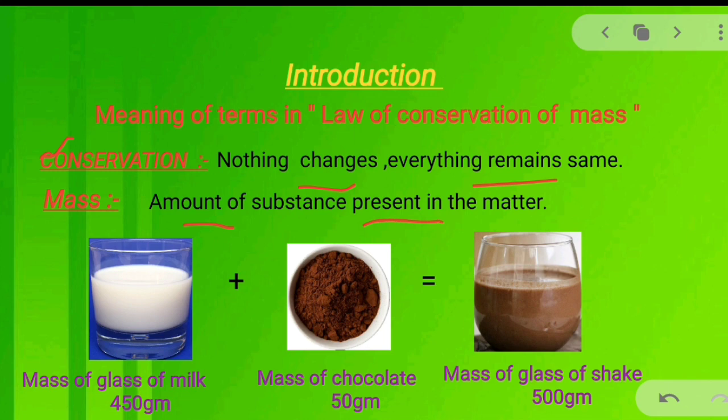To make a milkshake, milk and chocolate powder are needed. Mass of a glass of milk here is 450 gram and mass of the chocolate added is 50 gram. Mass of the glass of milkshake after preparing it is 500 gram. From this data, it is clear that when 450 gram of milk reacts with 50 gram of chocolate, its value is 500 gram. And when we measure the glass of milkshake, we also get the value 500 gram.